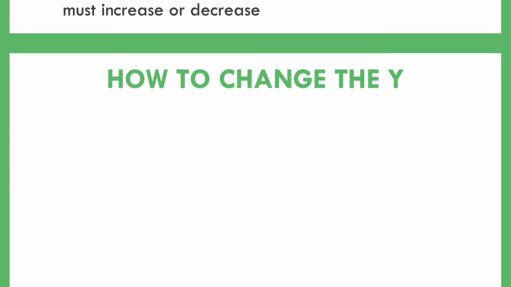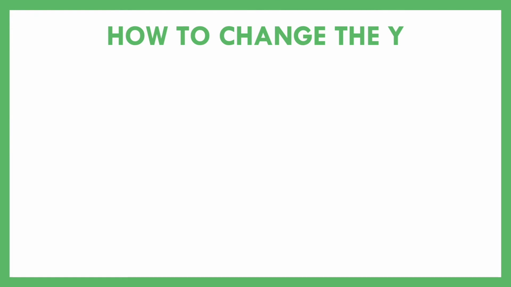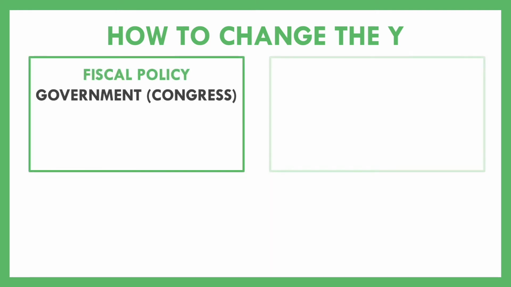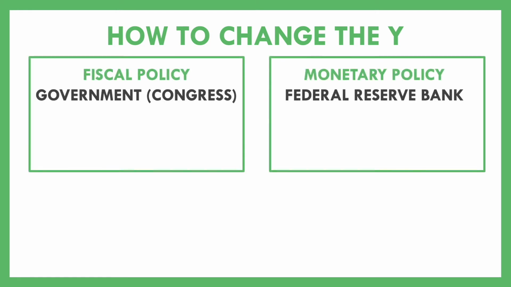So how do we change the Y? What we end up seeing is that there are actually specific actions that can be taken by either the government through Congress or through the Federal Reserve, the National Bank of the United States. We refer to these as different types of policies. So we have fiscal policy that can be implemented by the government, or monetary policy implemented by the Federal Reserve. Today we're going to talk about fiscal policy, and in 6.3 we're going to cover monetary policy.